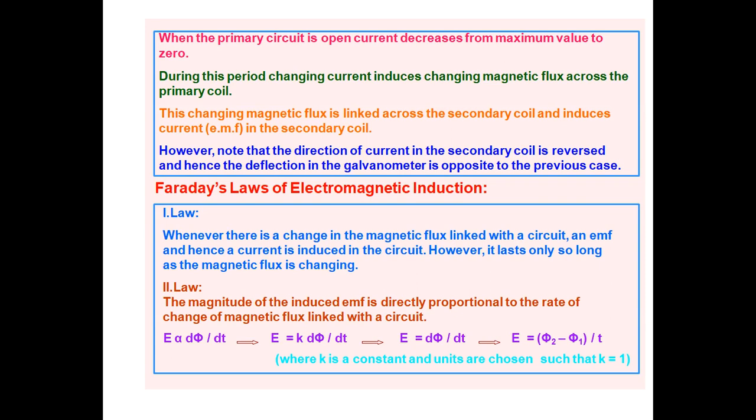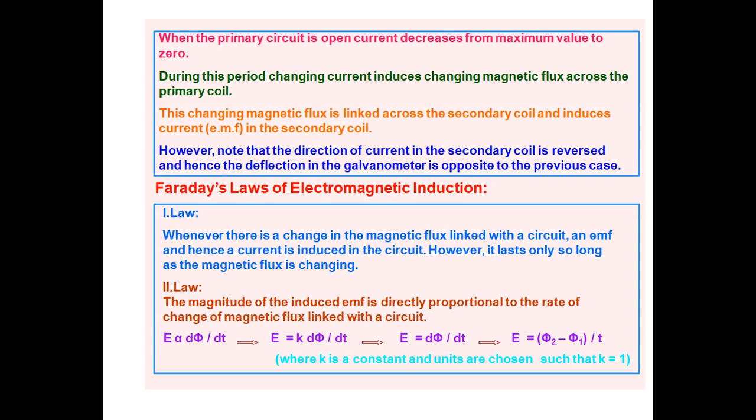During this period, the changing current induces a changing magnetic flux across the primary coil, and this changing magnetic flux is linked across the secondary coil and induces current or EMF in the secondary coil.